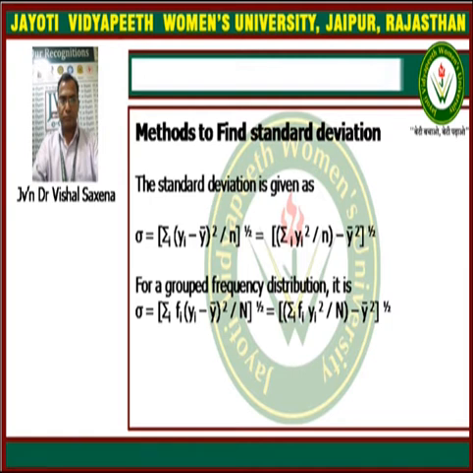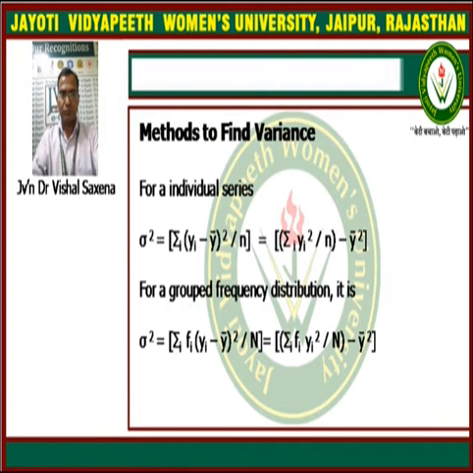Capital N is the summation of frequency, meaning the total number of data, while small n also represents the total number of data. yi shows the values of the data set, fi represents the frequencies of data, while y bar is the arithmetic mean of the data y. These are the formulas to calculate standard deviation.